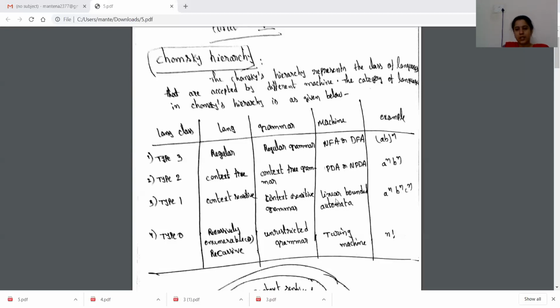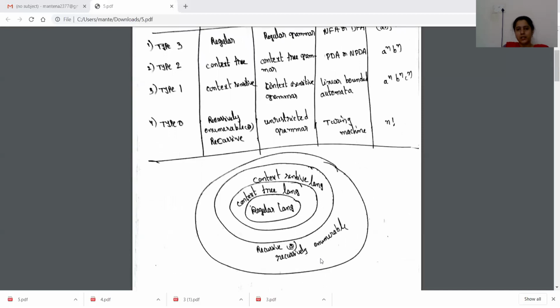Context-sensitive language examples are a power n, b power n, c power n. Coming to recursive or recursively enumerable languages, n factorial is one example, and a power p, where p is a prime number, is also a language accepted by the type 0 languages. Whatever languages are not accepted by finite, push-down and linear bounded automata, all the remaining languages can be accepted by the Turing machine.